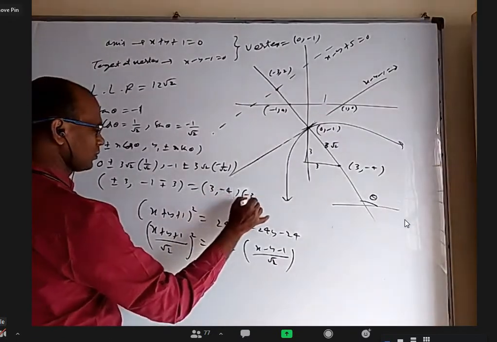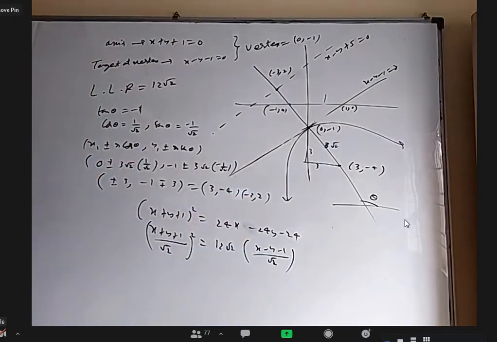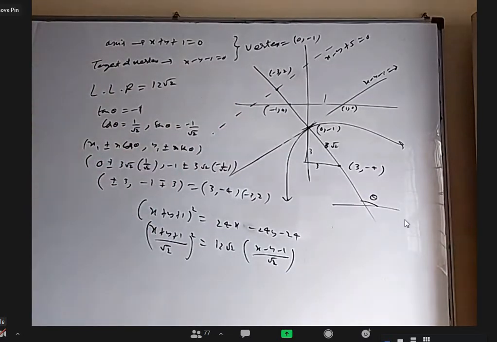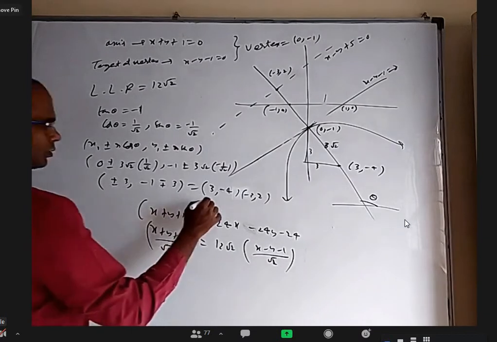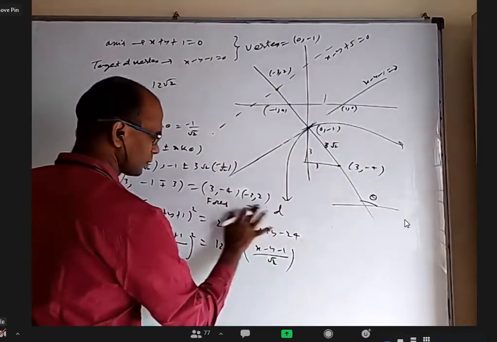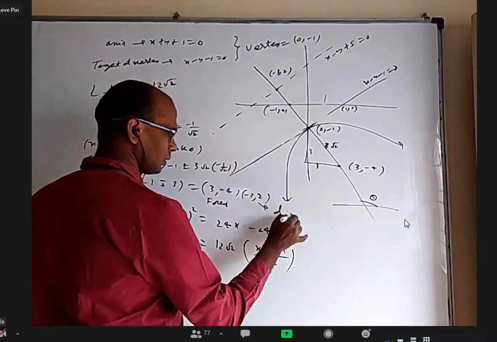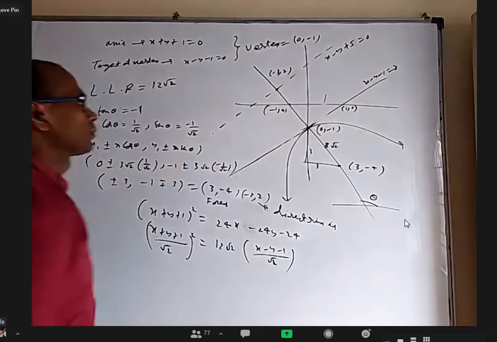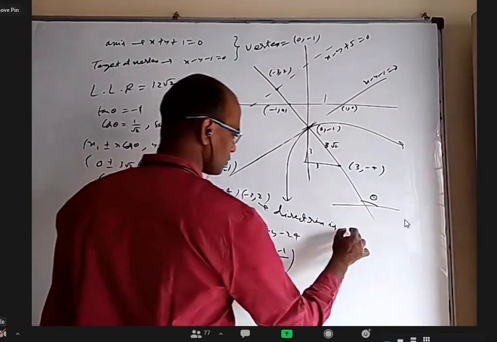Minus here, plus here, minus 3 comma 2. And you know a point and that it is parallel to this directrix. So this is the focus, and based on this, the directrix is x minus y plus 5 equal to 0.